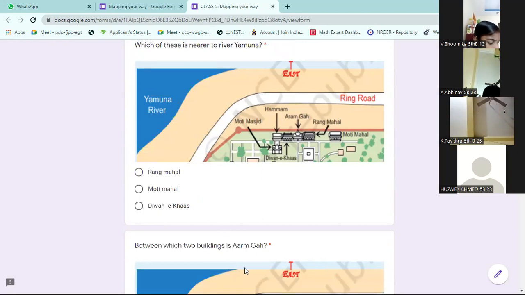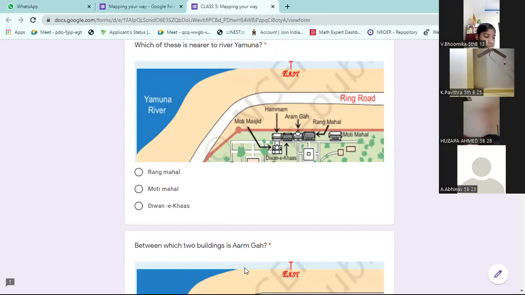Next. Which of these is nearest to river Yamuna? Sir, Diwane Khas. Sir, Moti Mahal. The Yamuna river is on the left side. Not Moti Mahal.